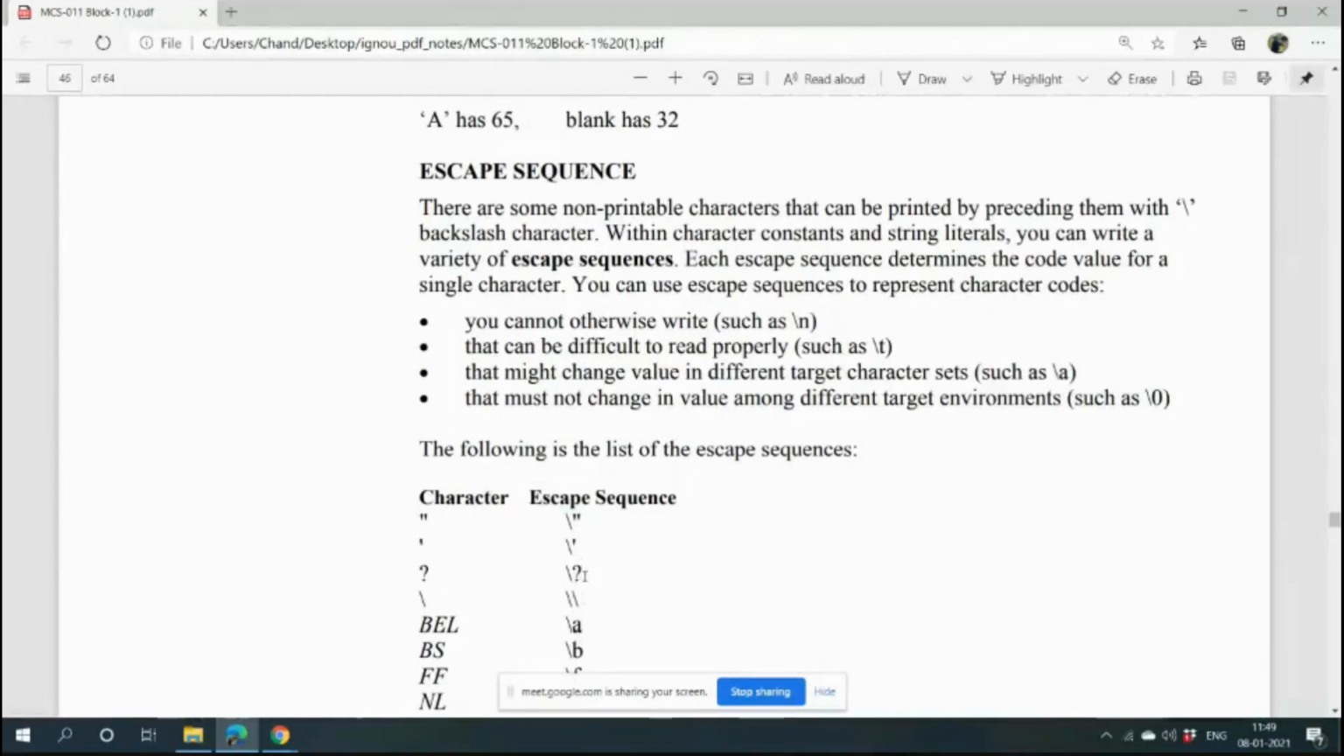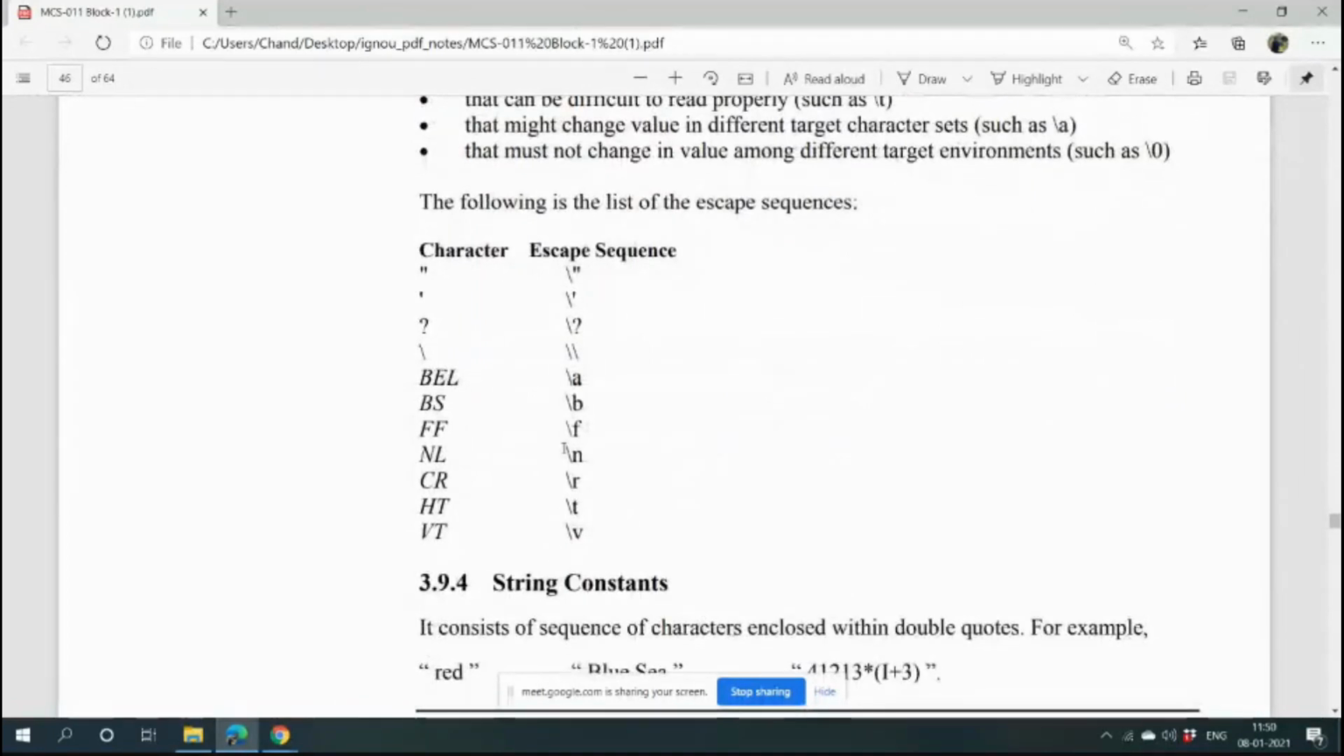Suppose you try to print a question mark, you will give a slash question mark. Suppose you try to print a single quote, then slash single quote. If you try to print double quotes, then slash double quotes. If you try to create a new line, then slash n. If you try to create a new tab, then you will use slash t.